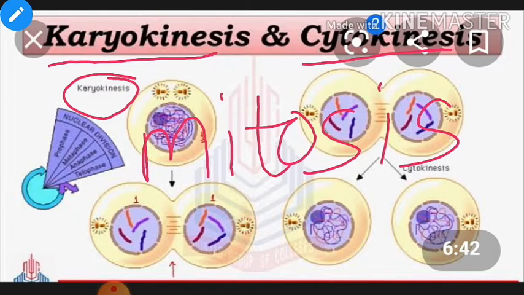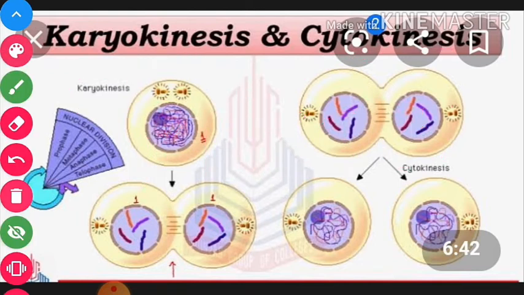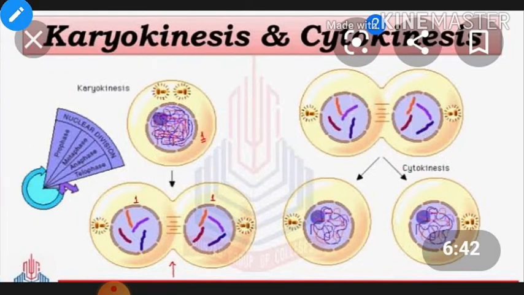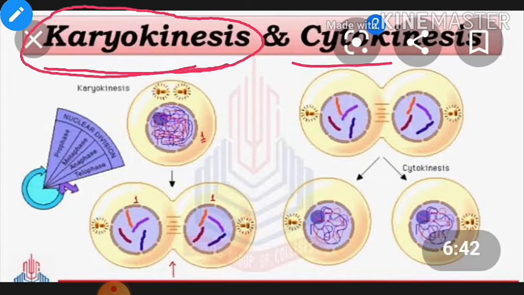It means to say mitosis will divide in two phases, karyokinesis and cytokinesis. You must remember that mitosis includes the two phases, karyokinesis and cytokinesis. So in the mechanism of mitosis, two types of changes occur in the cell. The changes that occur in the nucleus of the cell are called karyokinesis, or the division of the nucleus of the cell is called karyokinesis.